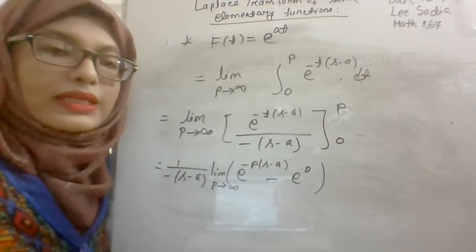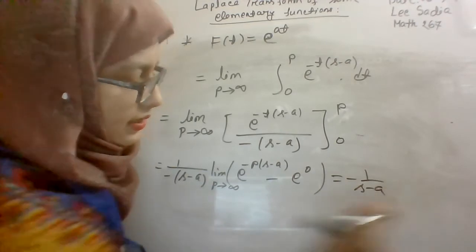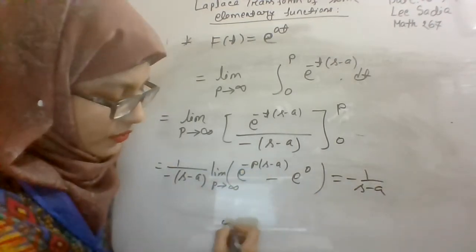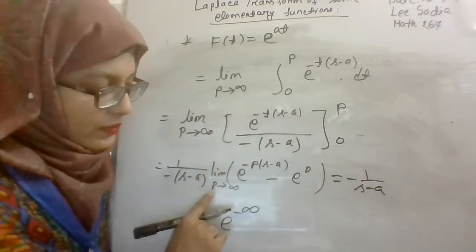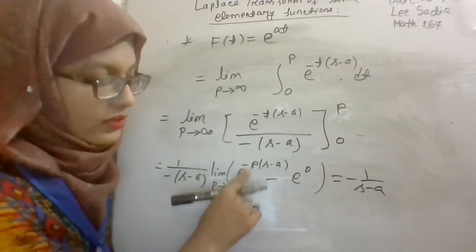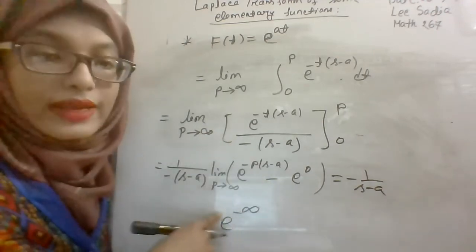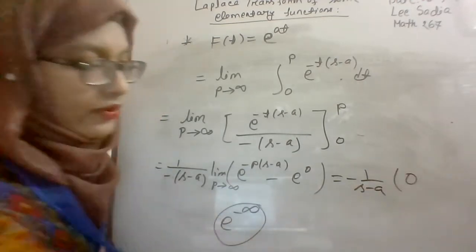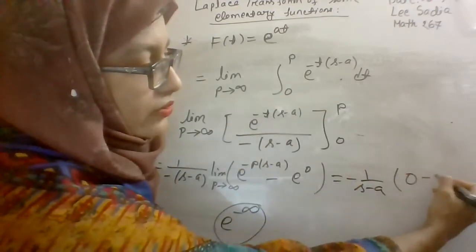Now we will use the limiting value, that is 1 by s minus a, and here when p tends to infinity, e to the power minus p will produce e to the power minus infinity, right? When limit p tends to infinity, e to the power minus p into s minus a will be e to the power minus infinity, and the result of e to the power minus infinity is 0. And here there is no p, so it will be directly e to the power 0, which is 1.